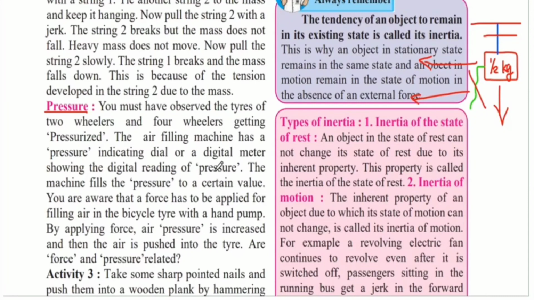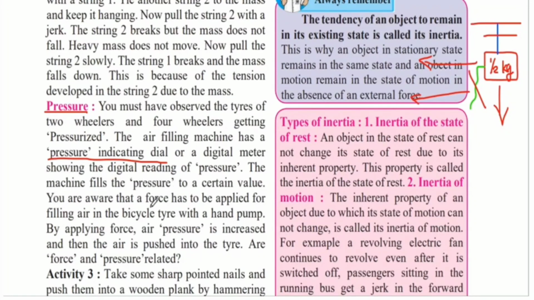And you must have noticed when you take your car or bike to fill air in the tire, there is a pressure indicating dial. There is a meter present on the machine which fills the air that shows you the pressure which is present inside the tire. So you have to only fill the tire up to a certain level of pressure, because if you exceed that pressure, the tire may burst because of the additional pressure. The machine fills the pressure to a certain value only.